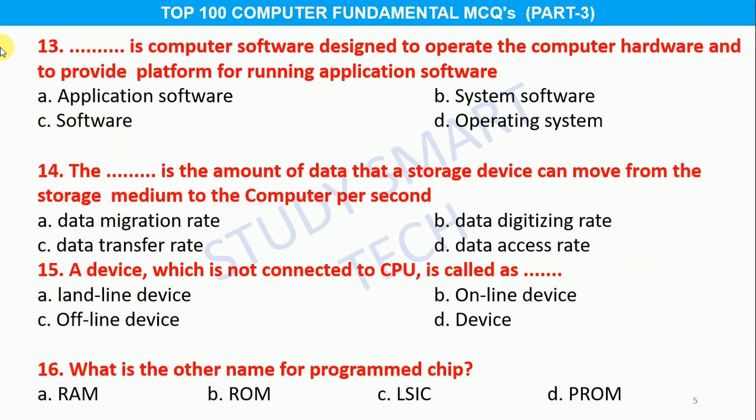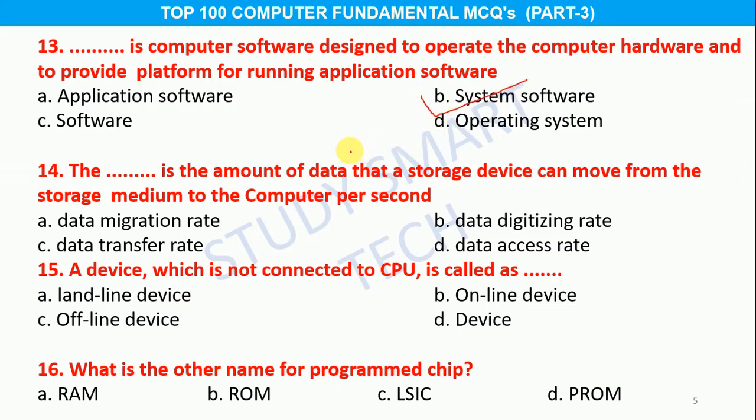Question number 13. ... is computer software designed to operate the computer hardware and to provide platform for running application software. Option A application software, B system software, C software, and D operating system, and the correct answer is option B system software.